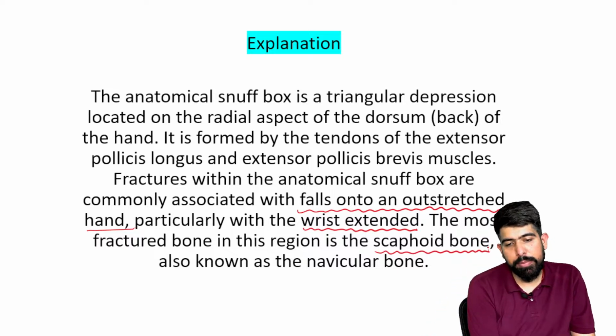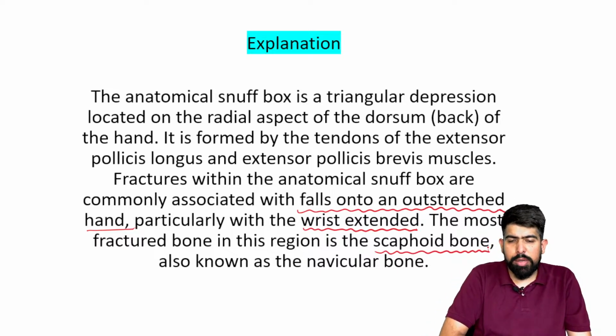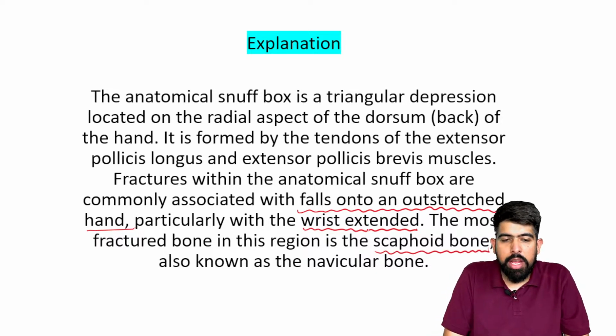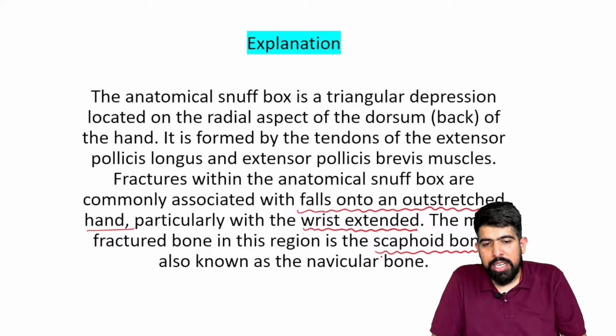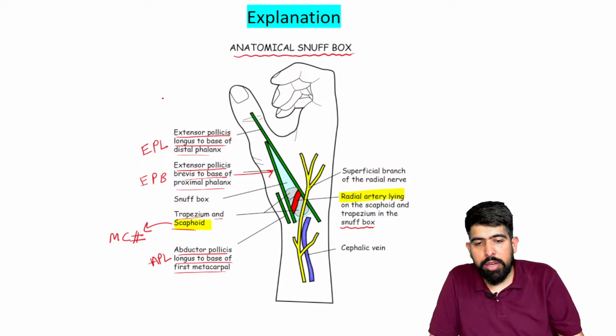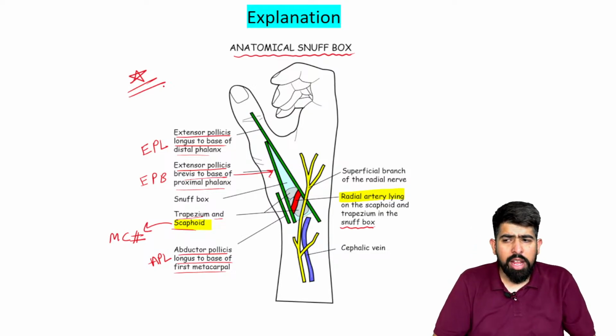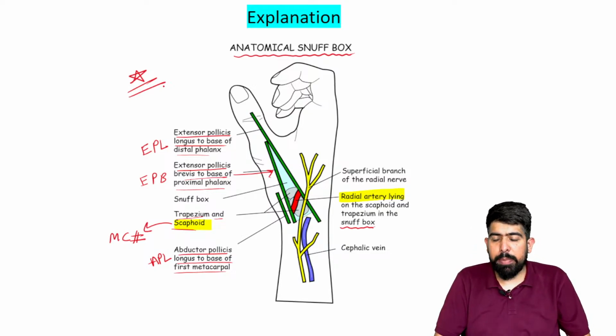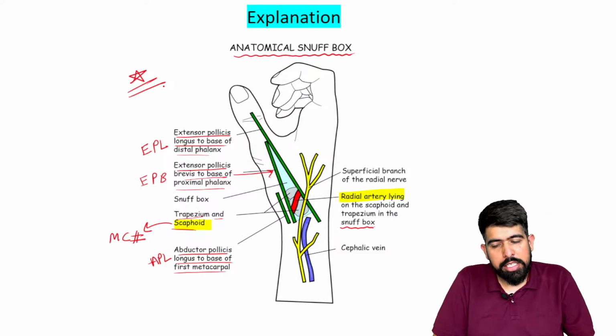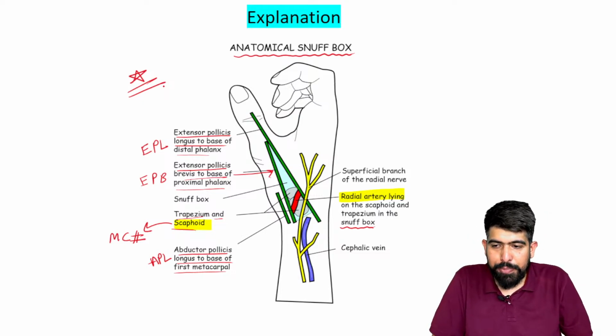Right? Scaphoid bone. And it's also known as the navicular bone, right? Scaphoid bone, right? So this much you have to remember. I am again making a star here because this is a very, very important slide for everyone. If you remember this much about the anatomical snuffbox, that's enough for you.